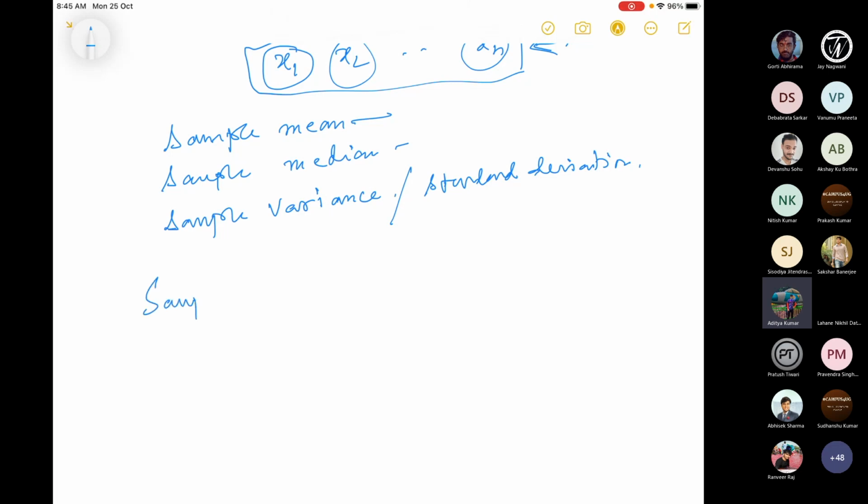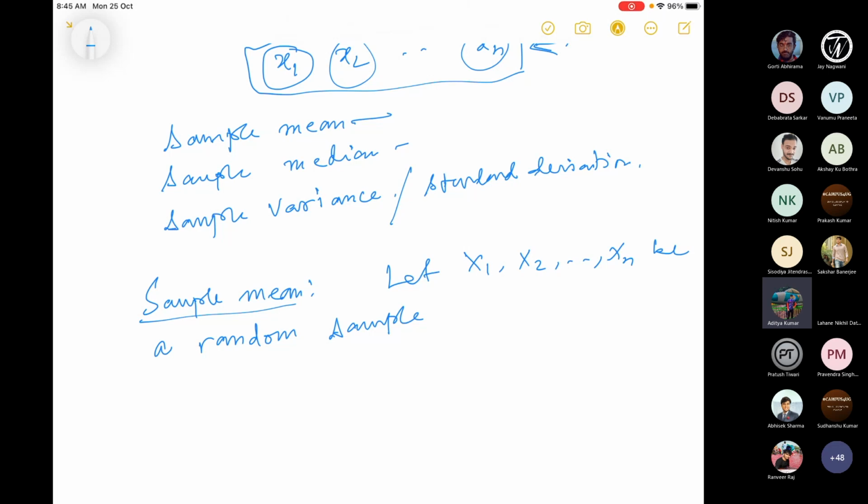My definition of sample mean is now: let x1, x2, xn be a random sample. Whenever I say a random sample, I'm already assuming that they are IID. I do not know the distribution, but they are identically distributed and all independent. So let x1, x2, xn be a random sample from the distribution of x.